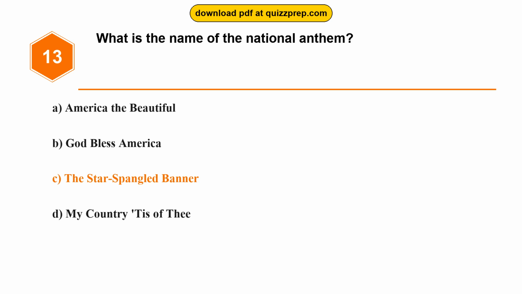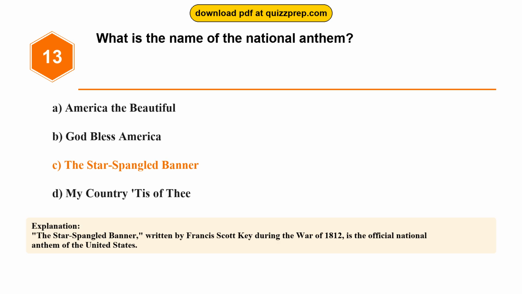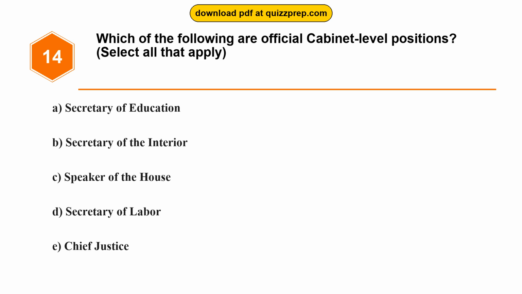The correct answer is option C, The Star-Spangled Banner. The Star-Spangled Banner, written by Francis Scott Key during the War of 1812, is the official national anthem of the United States. Question 14. Which of the following are official cabinet-level positions?